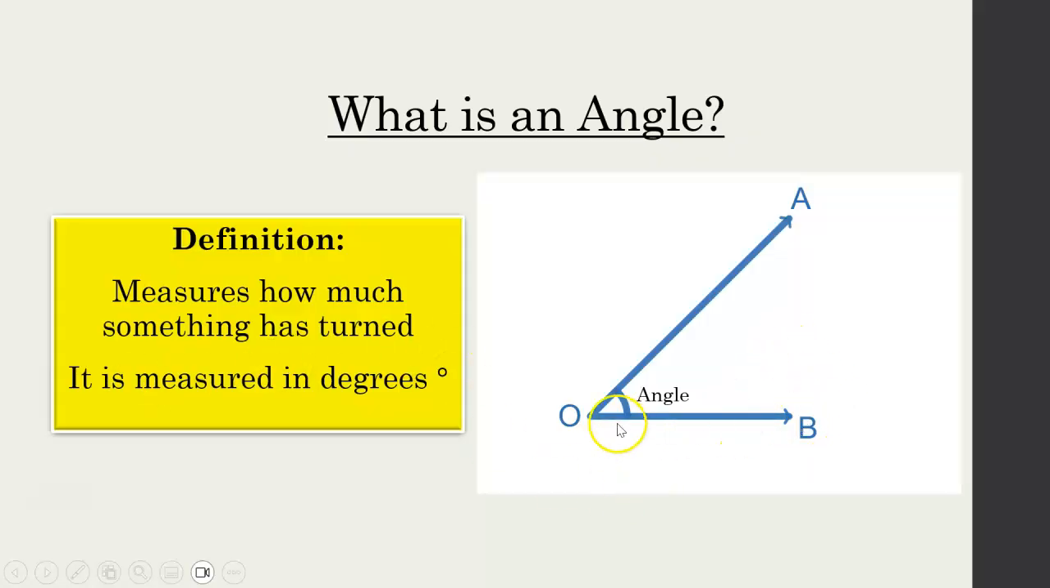So in this case, O, or 0, would be kind of your origin of the angle, and then you have a line going off here towards A and a line going off to B, and this little measurement here is basically how far A has turned. Think of it as a clock hand. A has turned up to here. That is measured in degrees. That's what an angle is. It measures how much something has turned.